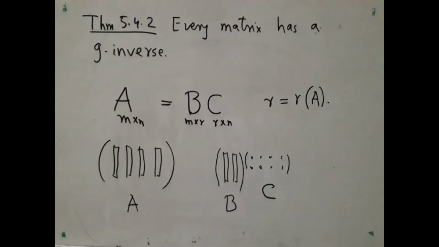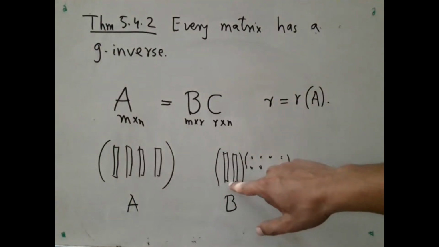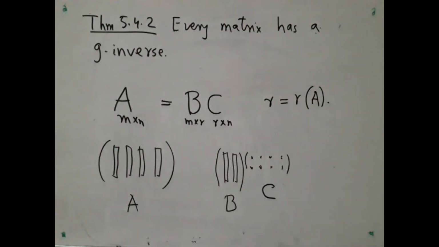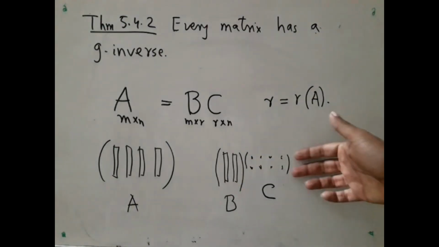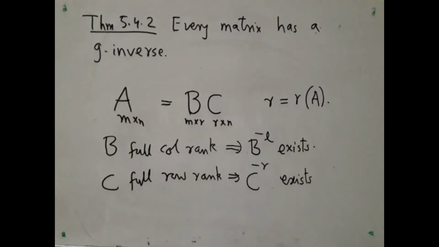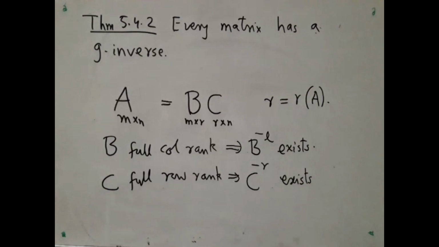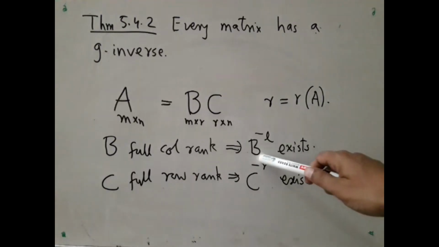So I just want you to take a rank factorization, and when you take a rank factorization, this matrix B, by very definition, is full column rank, and you can similarly check that this matrix C has to be full row rank. Now, whenever you have a full column rank matrix, that is, the columns are all linearly independent, you have a left inverse.